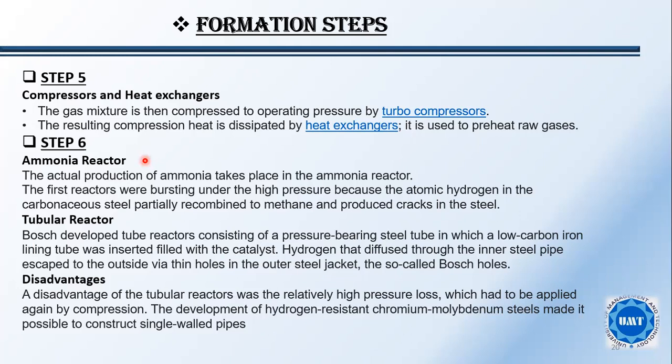Bosch developed a tube reactor consisting of a high pressure bearing steel tube in which low carbon steel can easily be used with the catalyst. So this is how we get the ammonia. But there is a disadvantage of the tubular reactor, which was relatively high pressure loss.